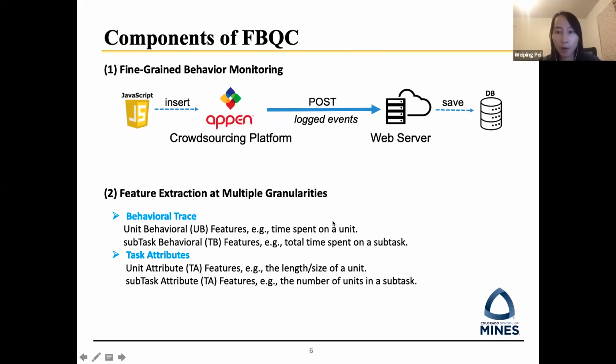The first component is fine-grained behavior monitoring. The data collection occurs on a worker's web browser. We insert JavaScript code into the task web page to monitor workers' activities and log their interactions with the task, such as mouse movements. The second component is feature extraction at multiple granularities. We consider both the behavioral features and the task attributes at different granularities.